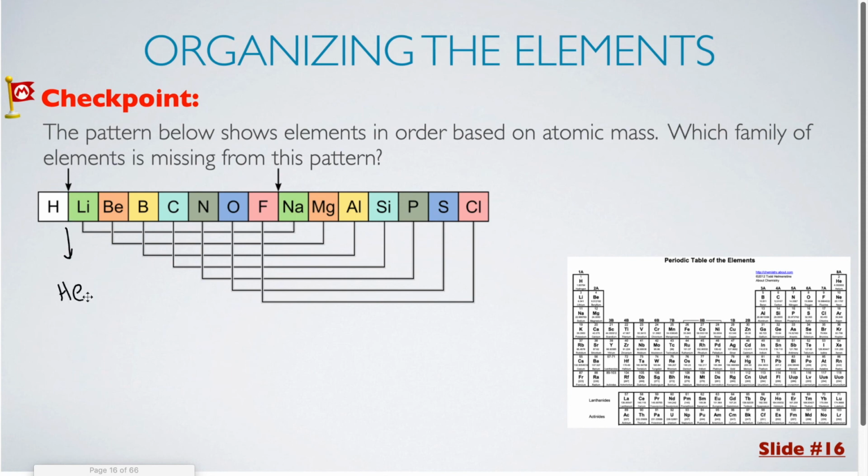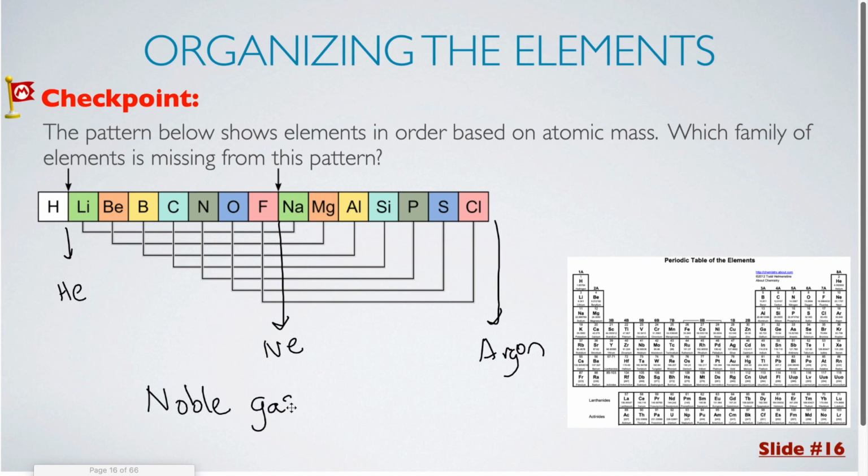Between fluorine and sodium, we should have neon. And then after chlorine, we should have argon. So the family of elements, helium, neon, and argon, which are missing from this ordering, would be the noble gases. The noble gases were not discovered until later.